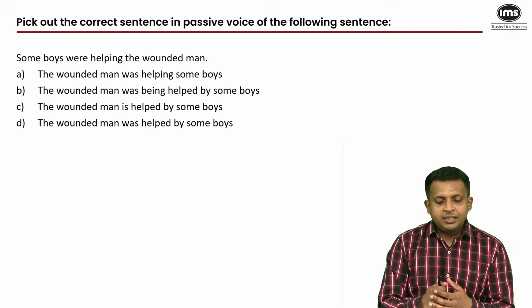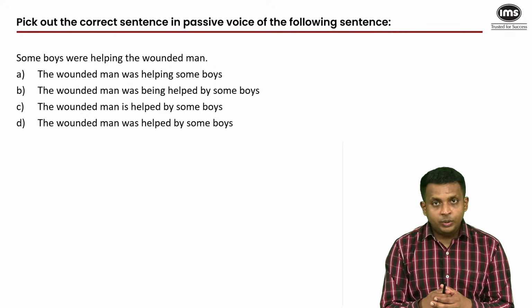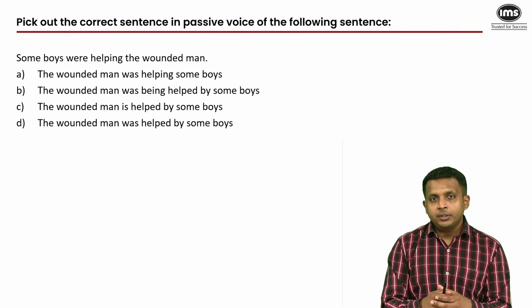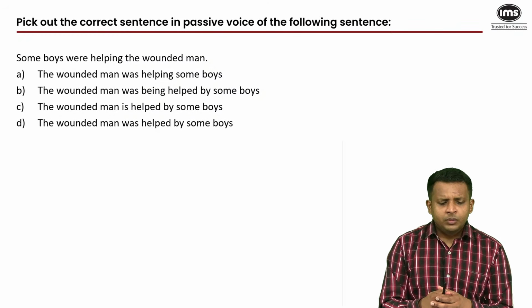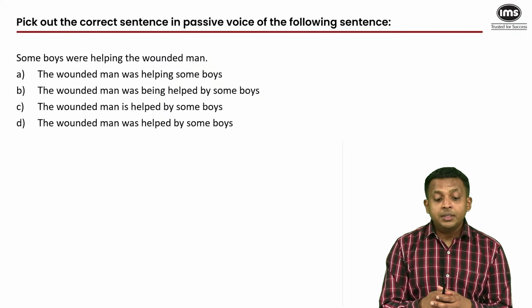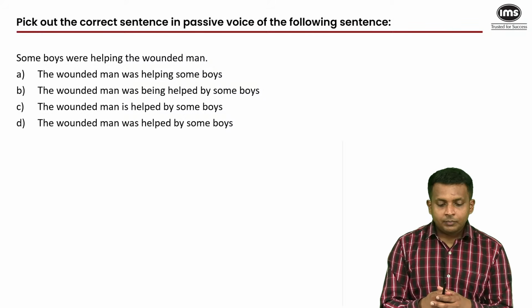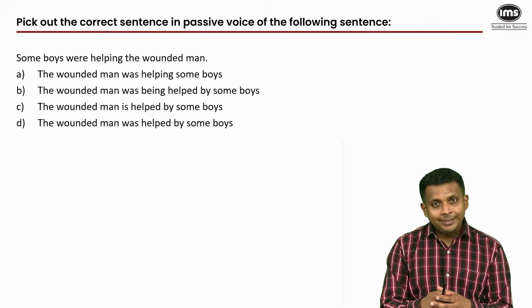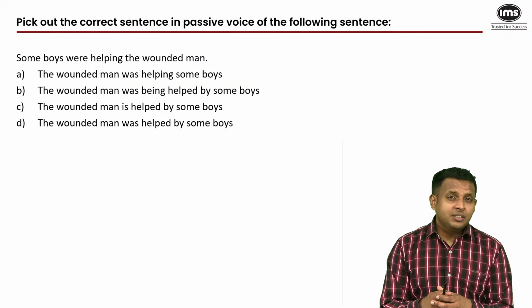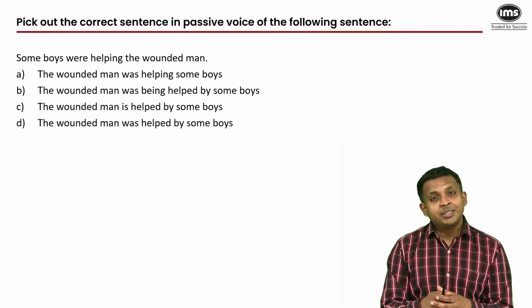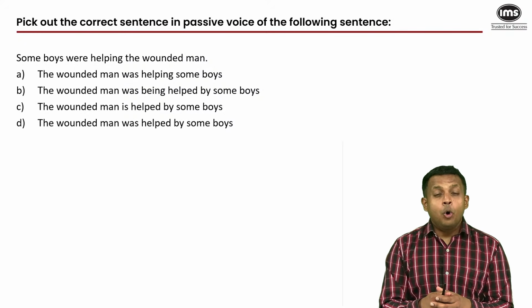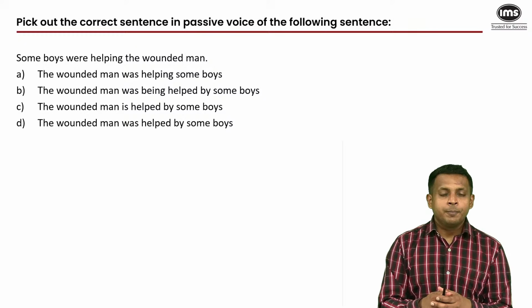Pick out the correct sentence in passive voice of the following sentence. Now take a moment to remember that rule that I just mentioned. The verb to be in the same tense as the main verb in the main statement, the question is were helping, followed by the past participle of the main verb, and then the preposition by, and then the agent. Remember this difference. The agent, that is the former subject from the active voice, always takes the preposition by before it.